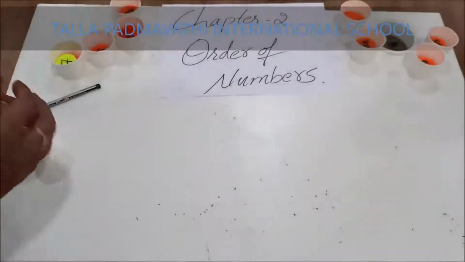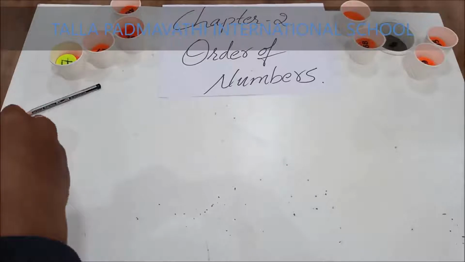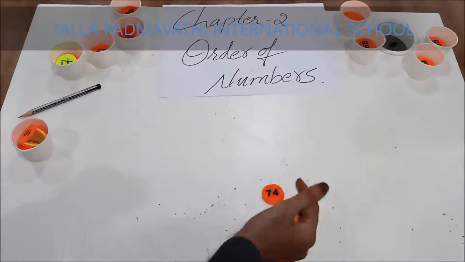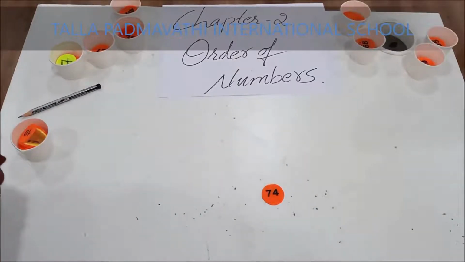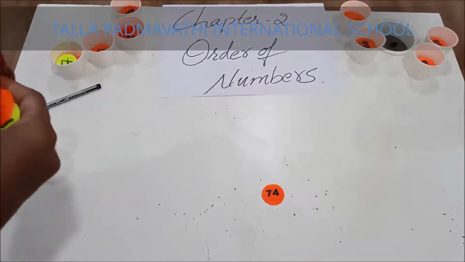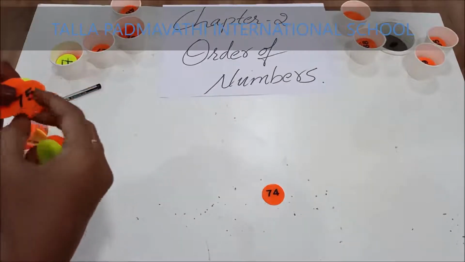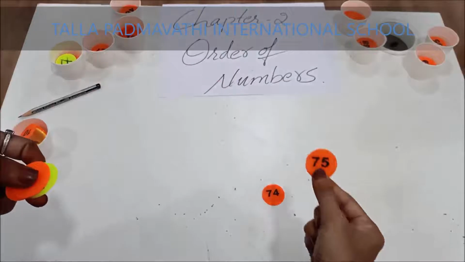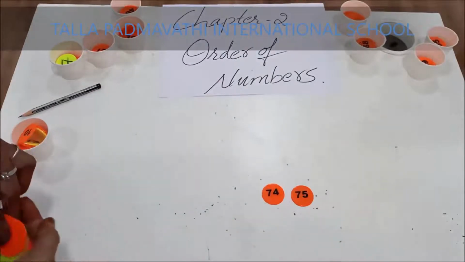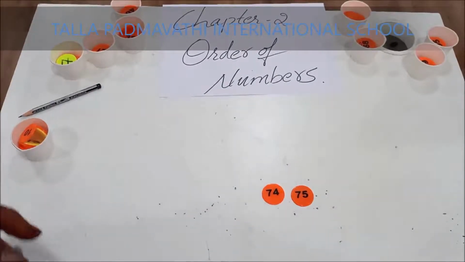Now 70s group. What is the number? 74. Can you tell me what is the number after 74? Come on, children. 74 after is 75. What is the number? 75.